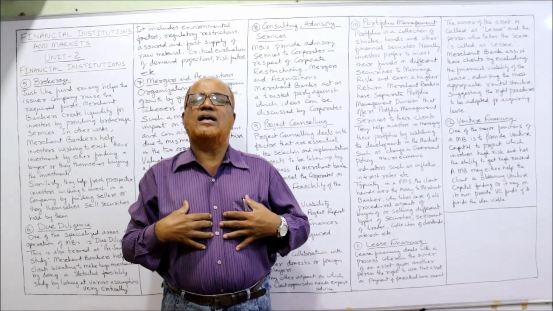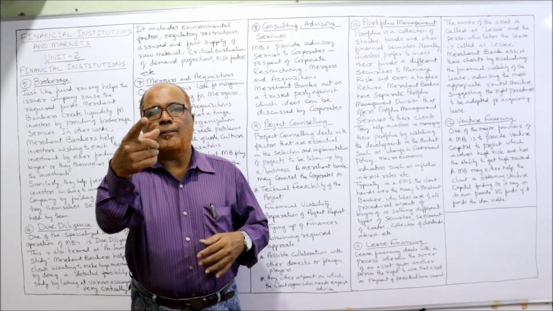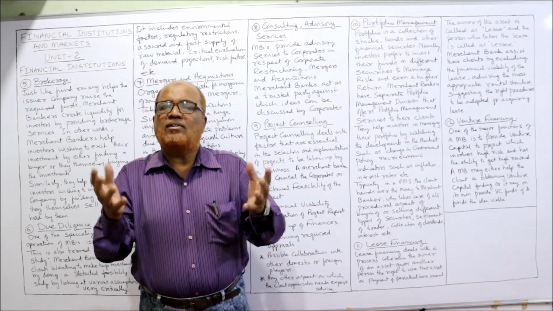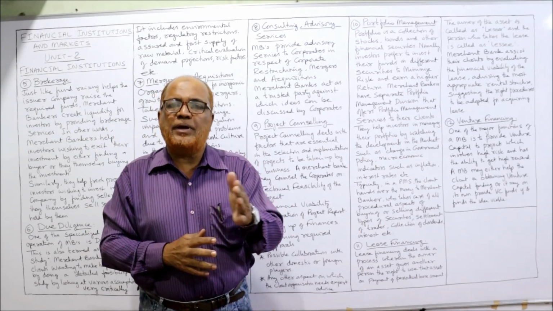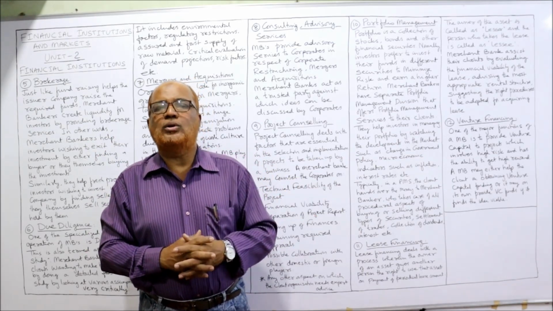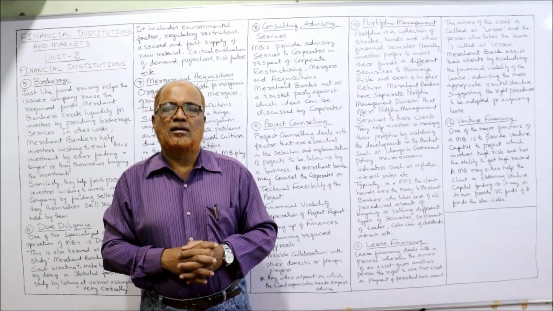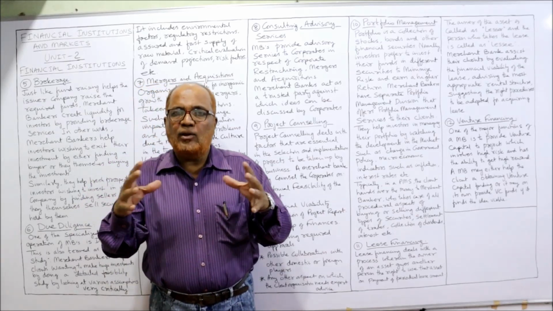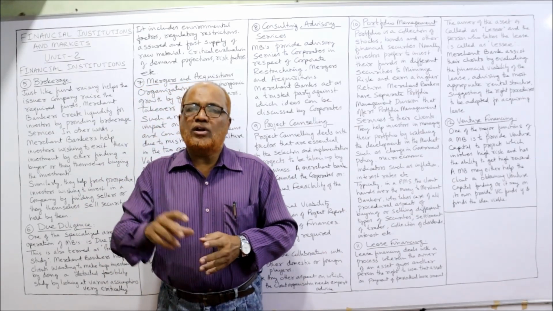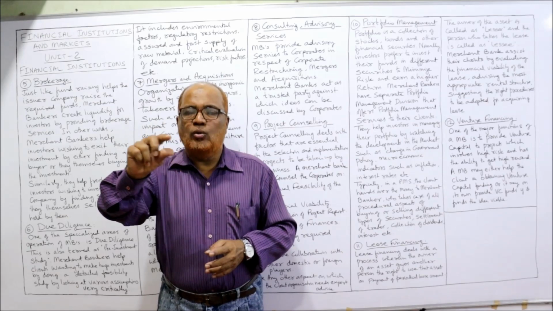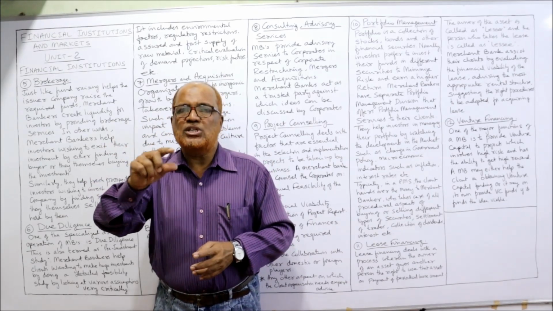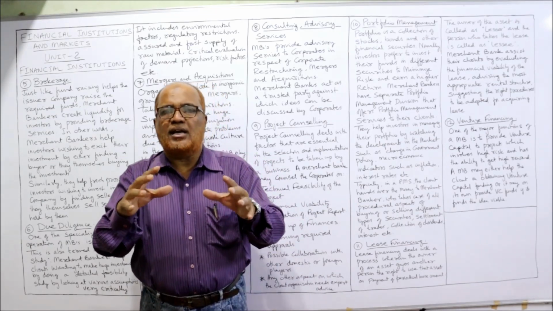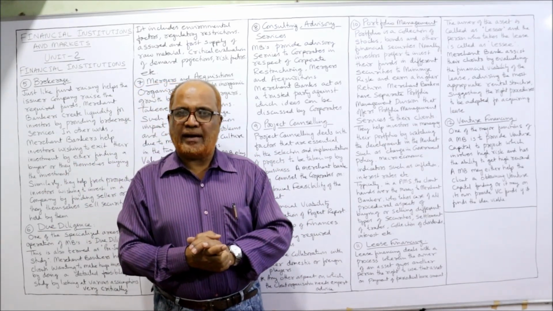The owner of the asset is called the lessor and the person who is using the asset is called the lessee. The lessee will make use of the asset and pay a periodical amount to the owner, that is the lessor. So before taking the asset on lease, a number of evaluations have to be made. What is the lease payment? What is the duration? What are the procedure, rules and regulations, agreement? All these things will be taken over by the merchant banker.